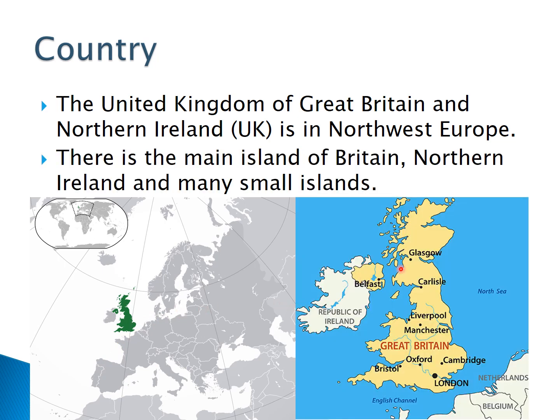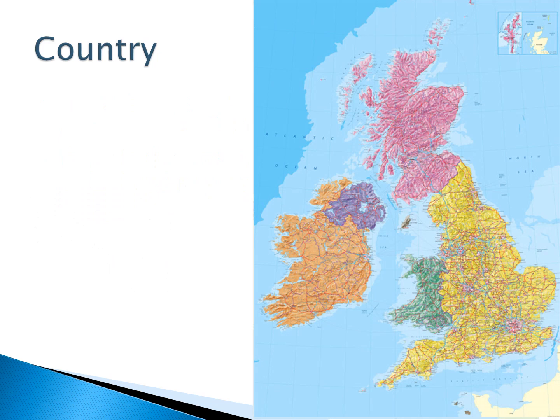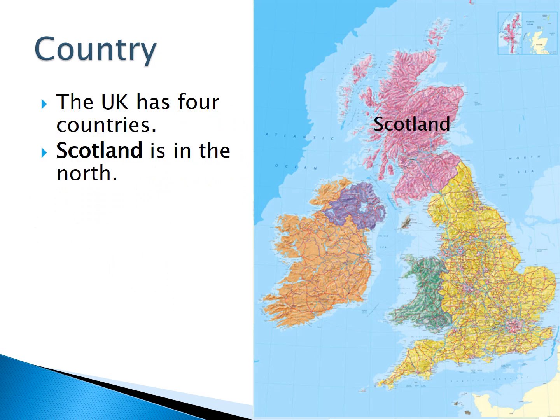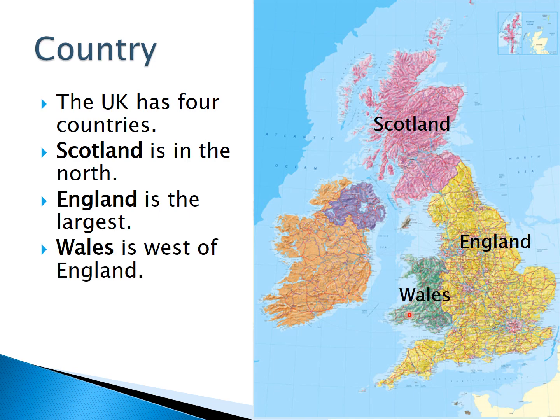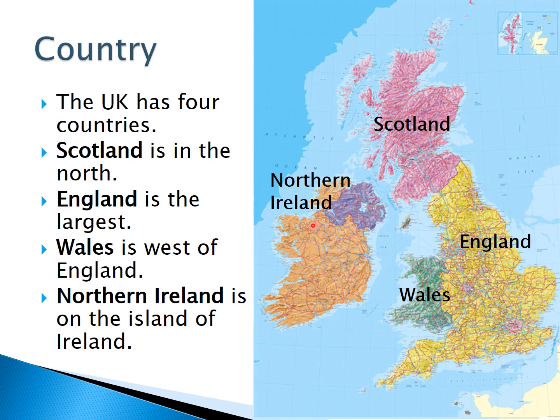There is the main island of Britain, Northern Ireland, and many small islands. The UK has 4 countries. Scotland is in the north. England is the largest. Wales is west of England. Northern Ireland is on the island of Ireland.